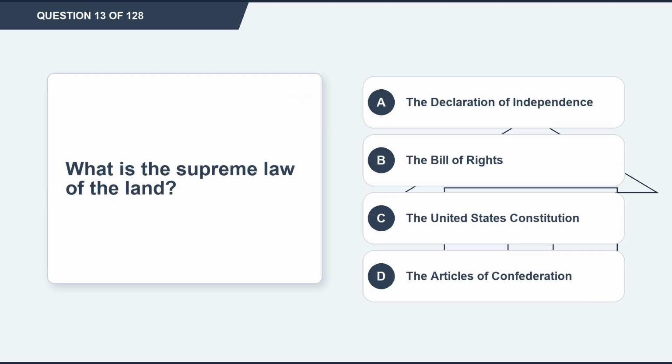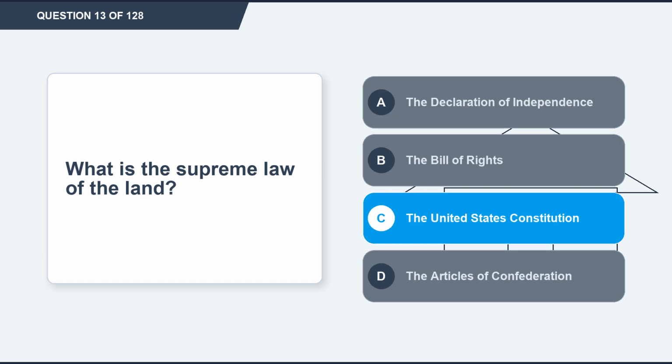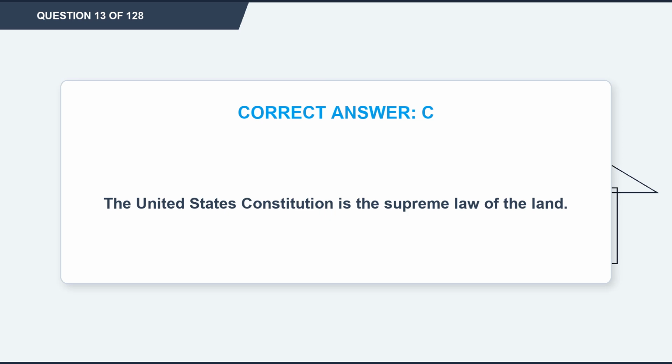Question 13. What is the supreme law of the land? Option A. The Declaration of Independence. Option B. The Bill of Rights. Option C. The United States Constitution. Option D. The Articles of Confederation. The correct answer is option C. The United States Constitution. Explanation. The United States Constitution is the supreme law of the land.